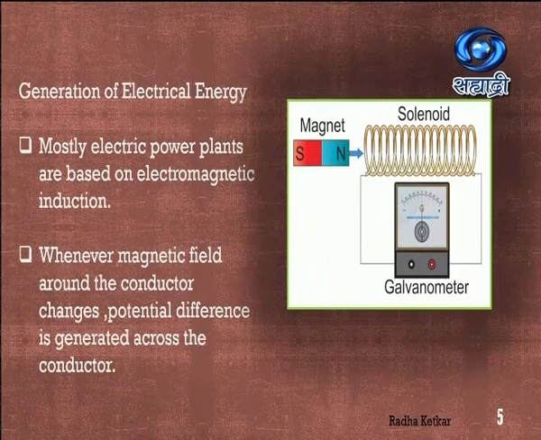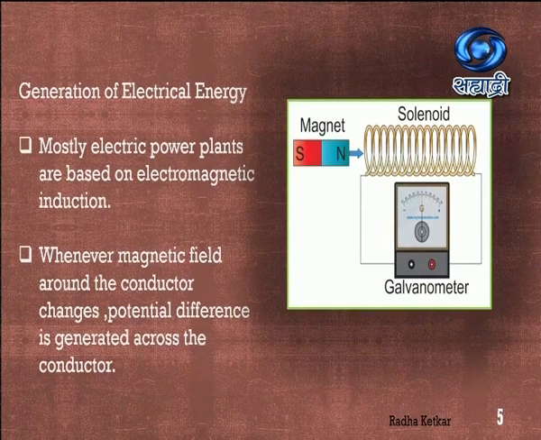Now, in this lesson, our aim is to learn how electricity is generated. As I said, total development depends on electrical energy. Our industries work only because of electrical energy. In our houses also, we use so many different devices, and all these devices work on electrical energy.